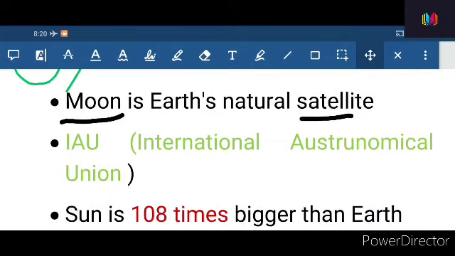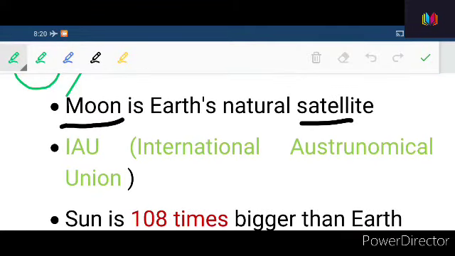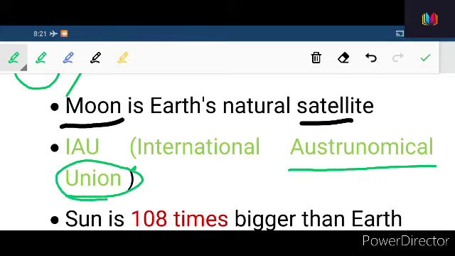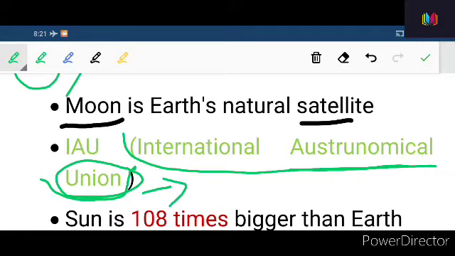It is done by the International Astronomical Union. So remember this thing, International Astronomical Union does the work of naming different planets or including different planets in the list of planets.